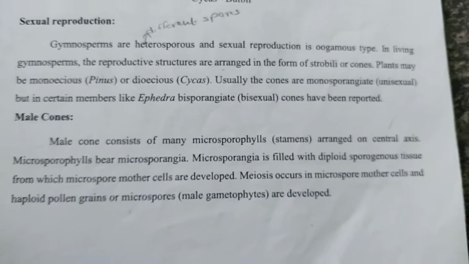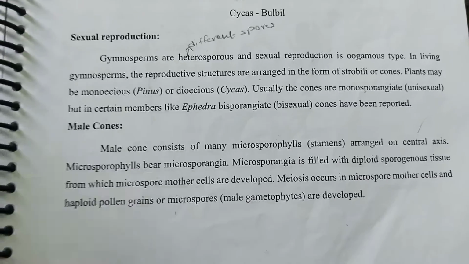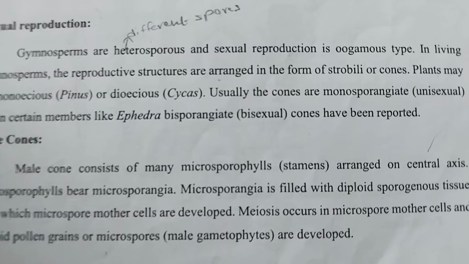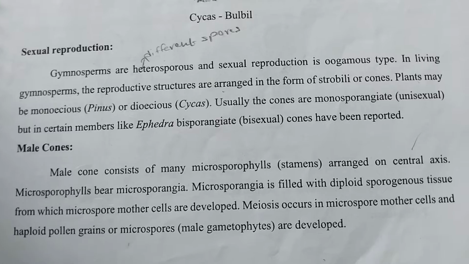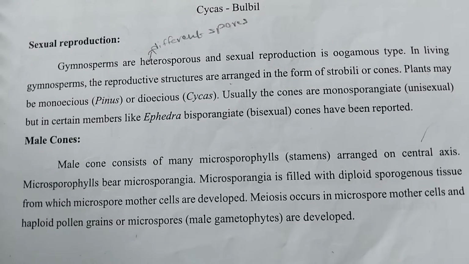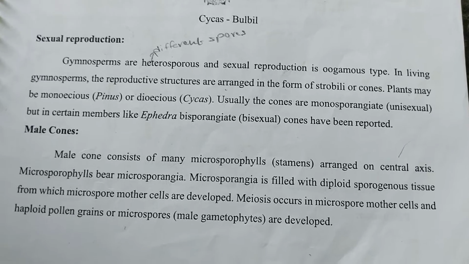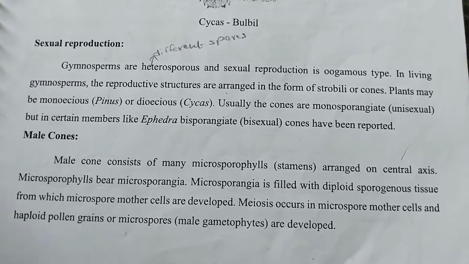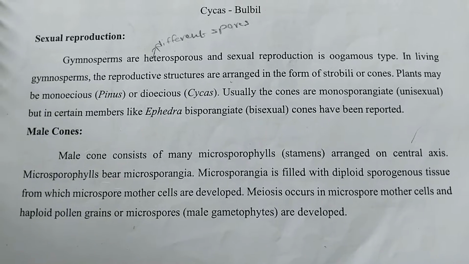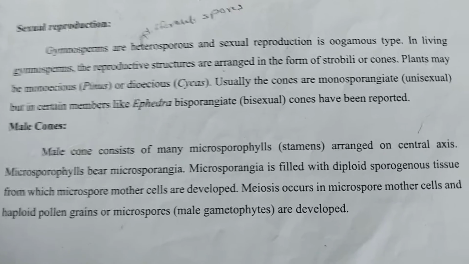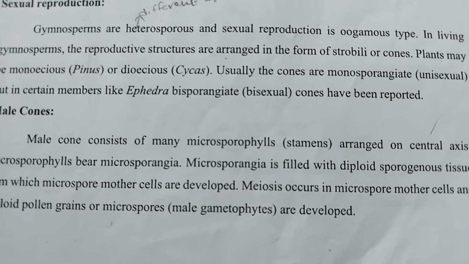Next one is the male cone. Sexual reproduction forms female and male cones. First one is the male cone. The male cone consists of many microsporophylls arranged on a central axis. Microsporophylls bear microsporangia. The microsporangium is filled with diploid sporogenous tissue from which microspore mother cells develop. Meiosis occurs in the microspore mother cells and haploid pollen grains or microspores develop. Microspores develop male gametes.